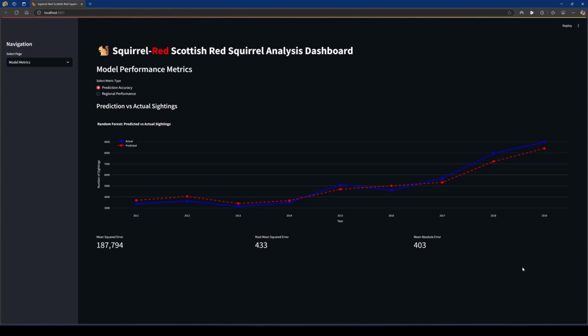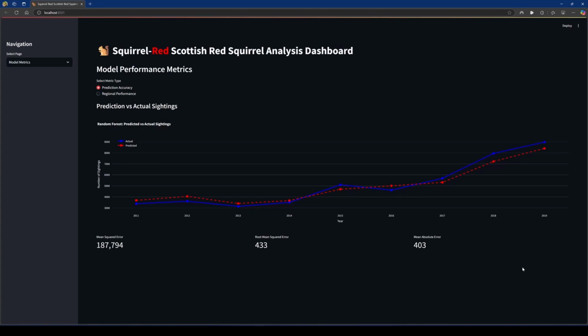These metrics together demonstrate that our model achieves strong predictive performance, especially considering the variability inherent in mixed source data. The ability to track the significant increase in observations from approximately 3,500 in 2011 to over 8,000 in 2019 is particularly notable, as capturing such dramatic changes is challenging for many predictive models.